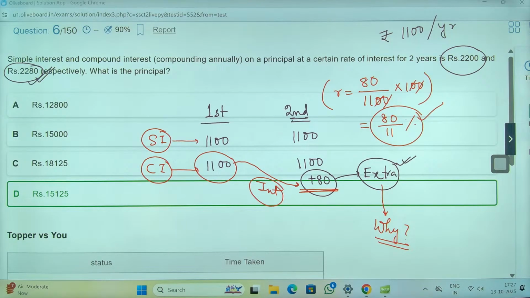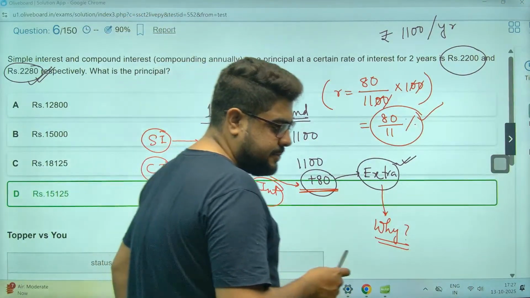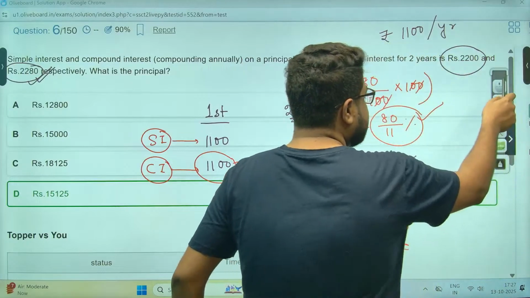You asked for another method. This is a little conceptual. That previous method was a little more mathematical. Done? Perfect. Let's move on.